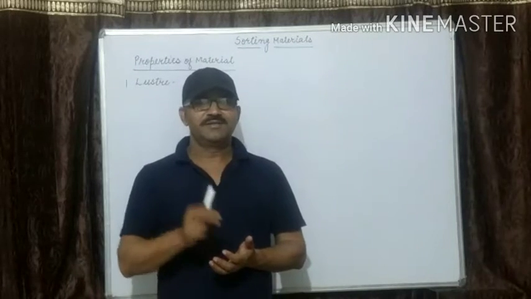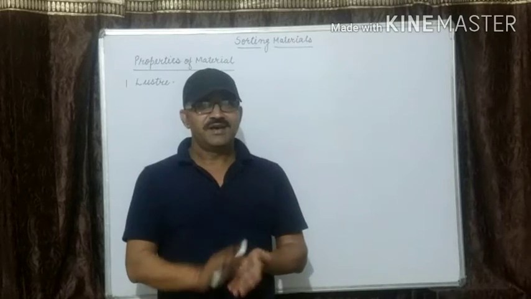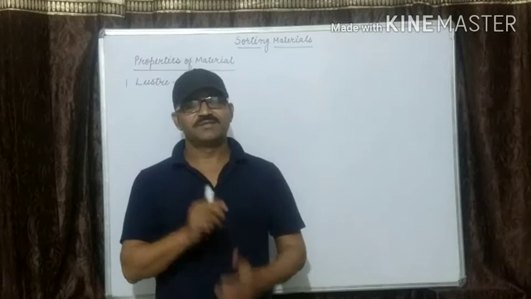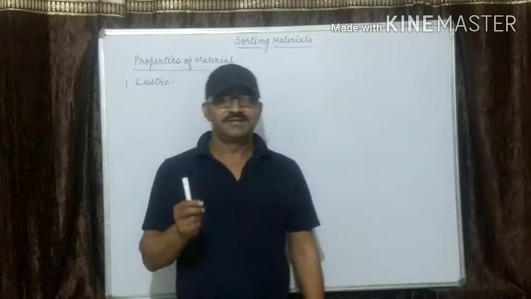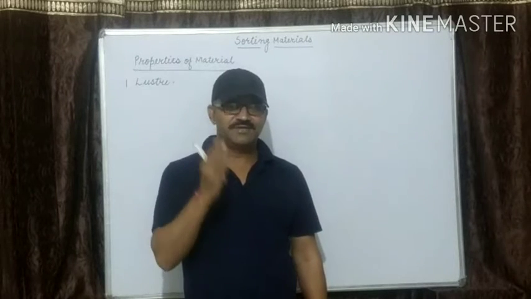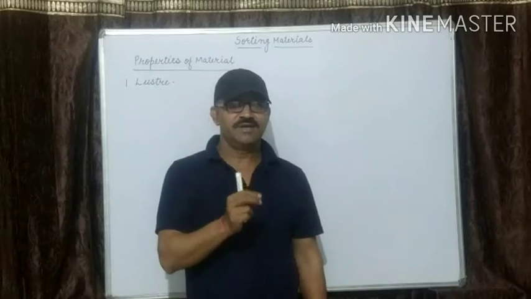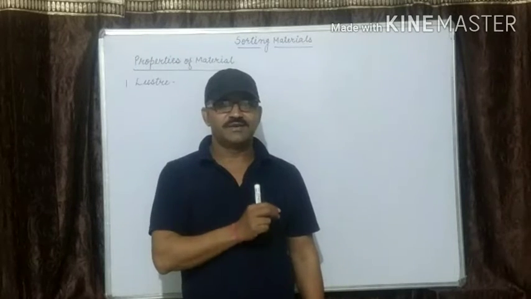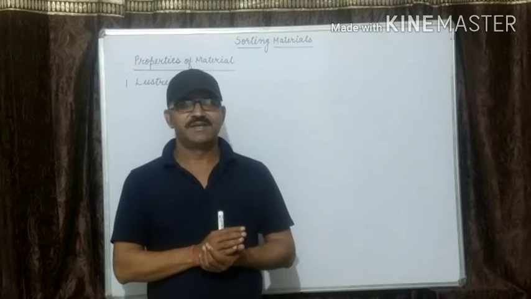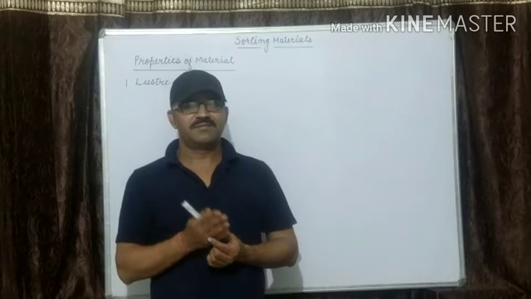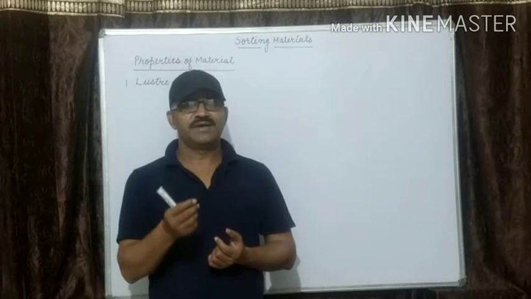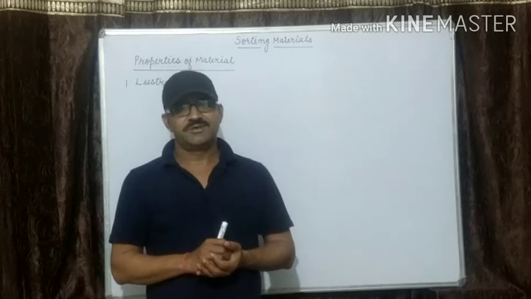A material that shines or appears shiny is called a lustrous material. For example, gold, silver, iron are examples of lustrous objects. And we have discussed that a material that does not shine or appears dull is called a non-lustrous material. For example, paper, rubber, wood, cardboard are a few examples of non-lustrous materials.